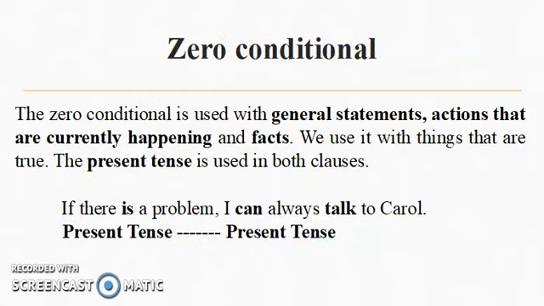The last type of conditional is known as a zero conditional. It is used with general statements, actions that are currently happening, and with facts. The present tense is used in both clauses. If there is a problem, I can always talk to Carol. If there is a problem, present tense, I can always talk to Carol, present tense.